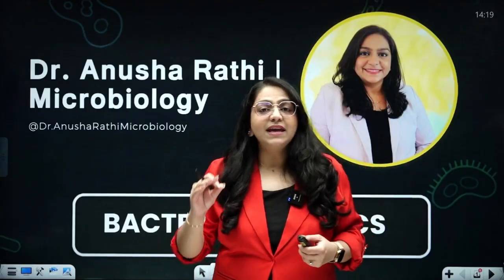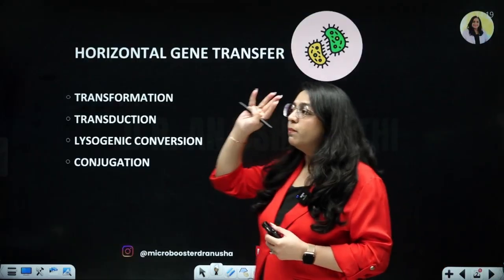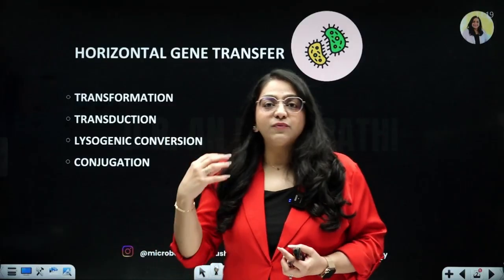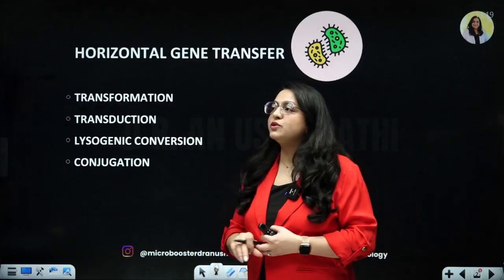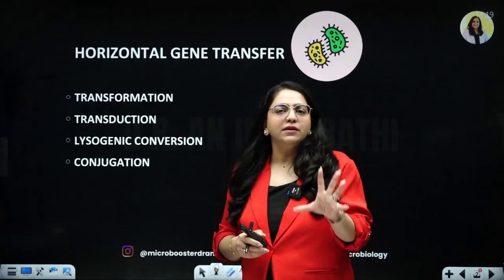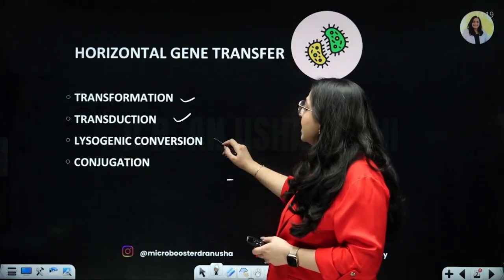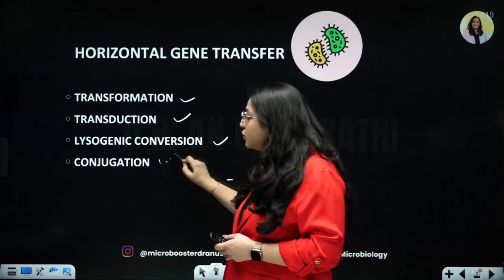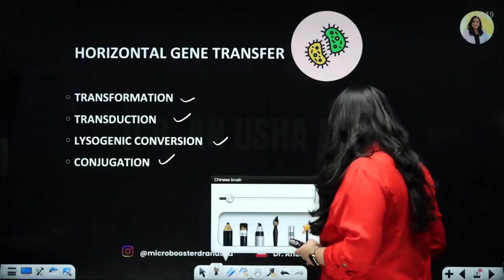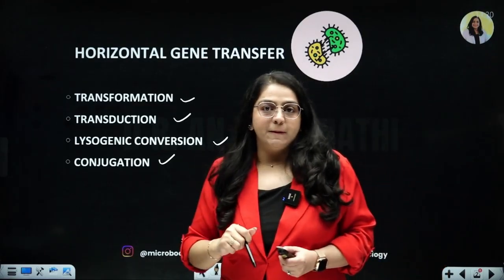So the way in which the bacteria is able to transmit information from one to another is through four major processes. And why we are studying these four major processes is because these are the ones which are asked in exams most commonly, and these are the ones for which you need to build the concepts, right? So we are going to cover transformation, transduction, lysogenic conversion, and conjugation, which take place in bacteria in order to communicate with each other, such as this bacteria talking to this bacteria and vice versa, right?